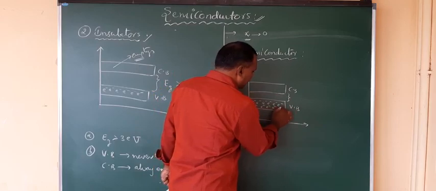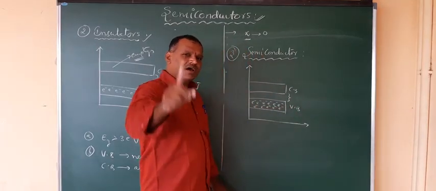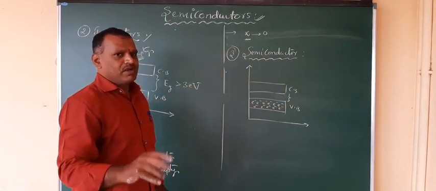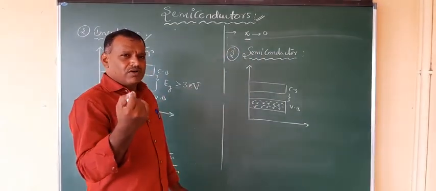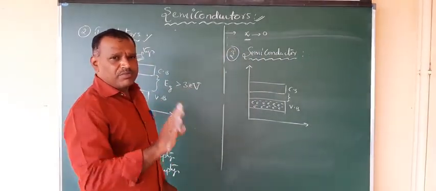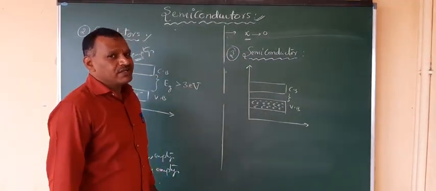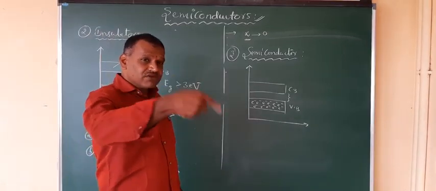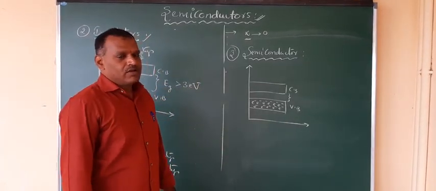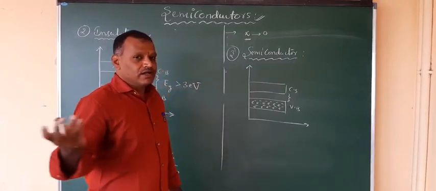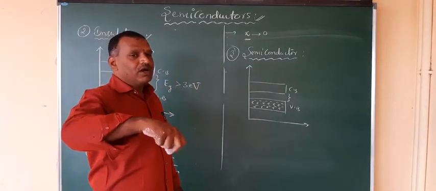Electrons are present in the valence band. So the valence band always possesses electrons in any material, maybe a solid that is a semiconductor, a conductor, or an insulator. But in the case of conductors, it is completely filled, while in semiconductors and insulators it may be completely filled or partially filled.